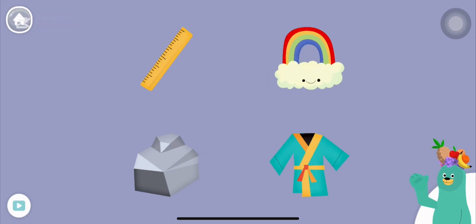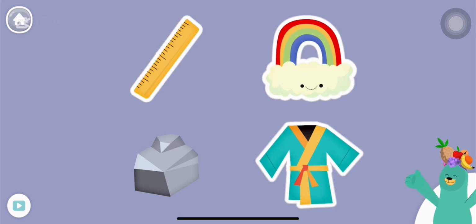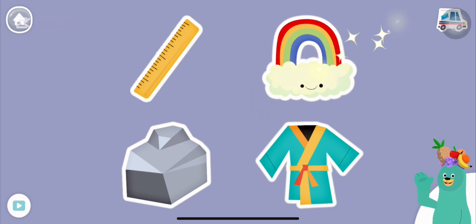All of these things start with the R sound. Tap them all and listen to the R sound at the beginning. Robe, rainbow, ruler, rock. Cool beans.